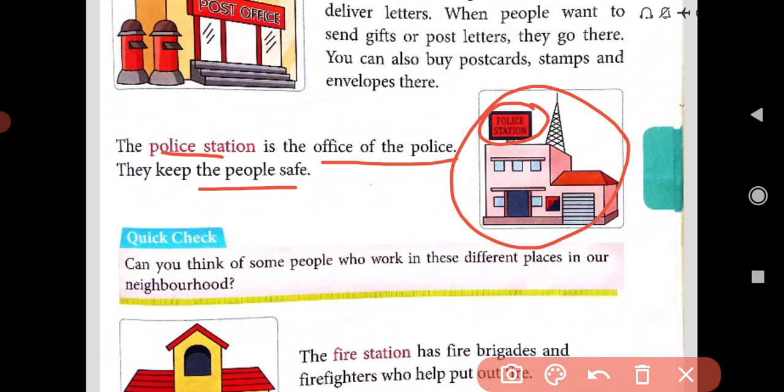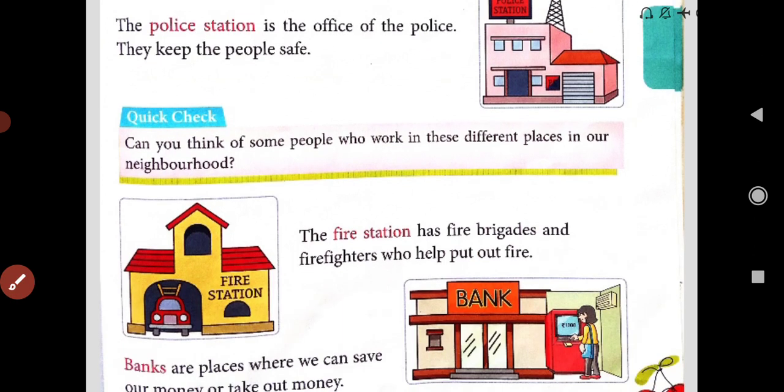Here is the picture. Can you think of some people who work in different places in our neighborhood? Will you tell me, dear students? Now here we have discussed market, hospital, school, post office, police station. Is there any other place where people are working? You have to tell me in the comment box.